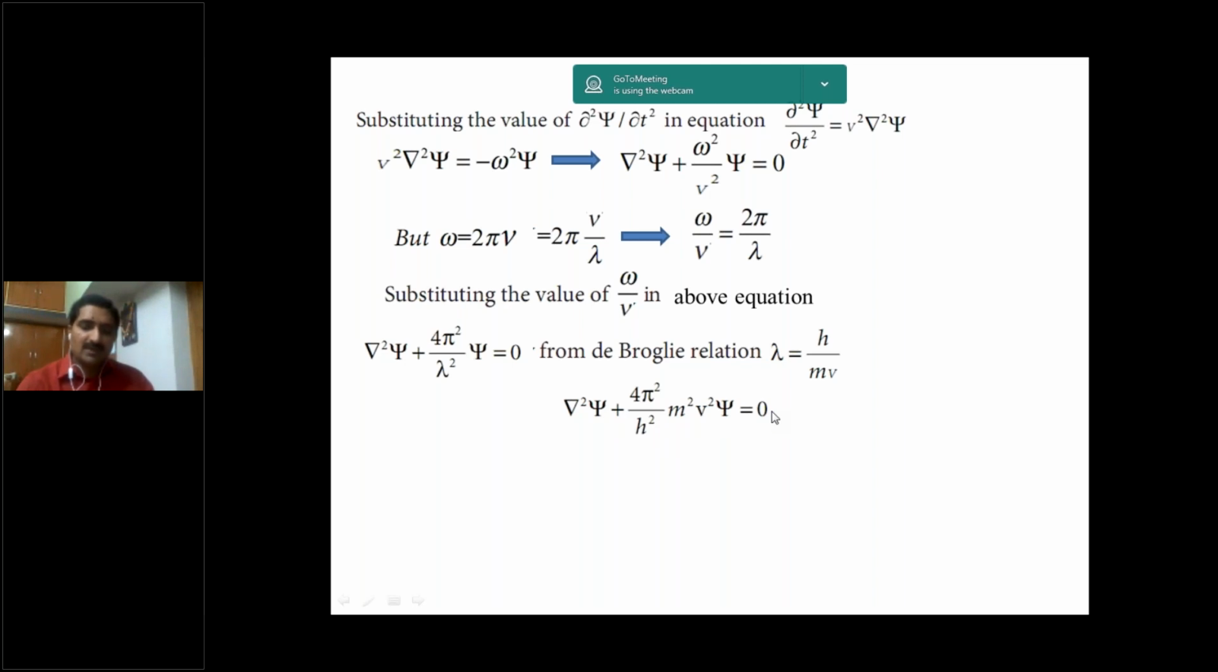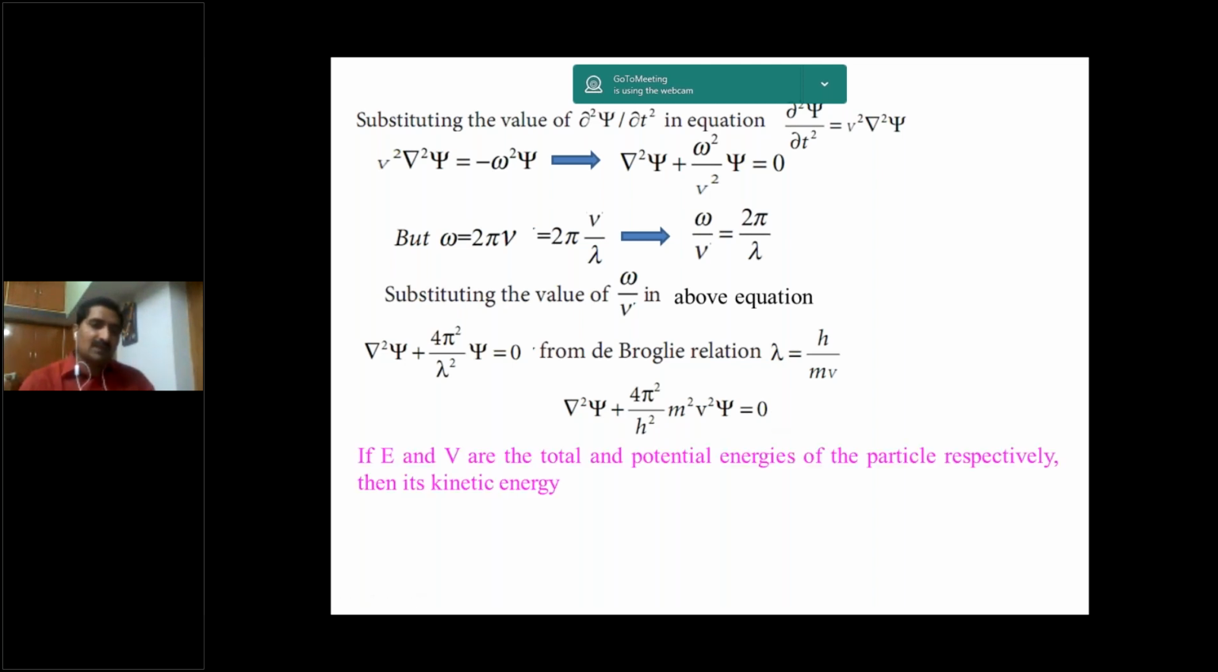If capital E is the total energy and capital V is the potential energy, then the total energy minus the potential energy gives the kinetic energy, half mv square. So half mv square is equal to E minus V. So once again, E is the total energy and V is the potential energy.